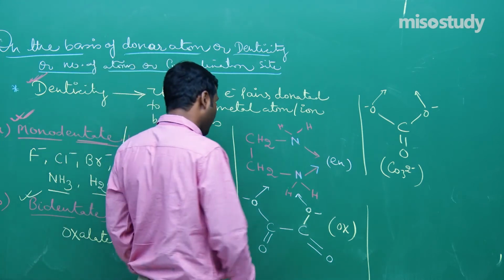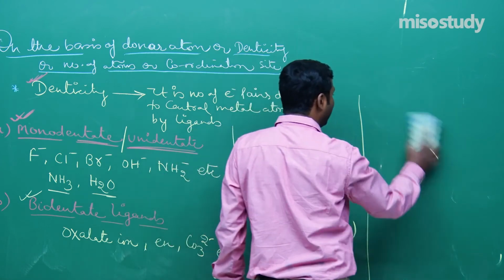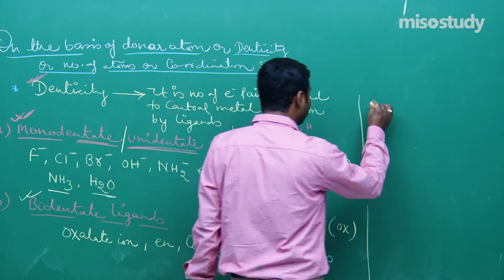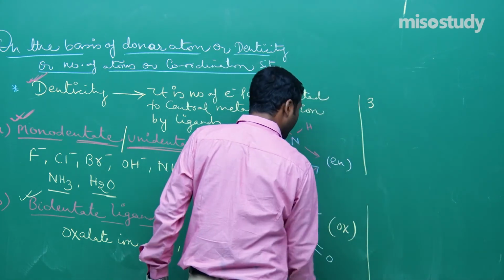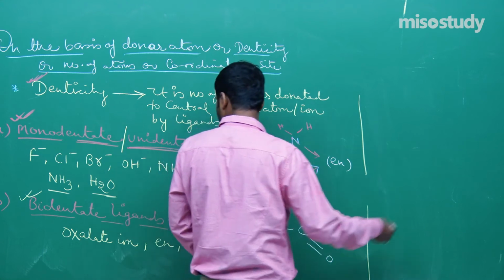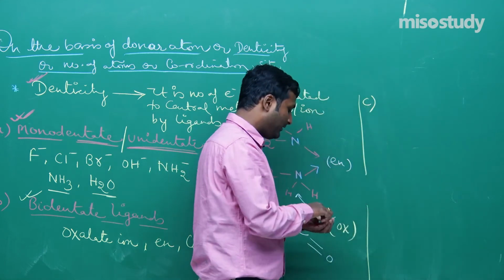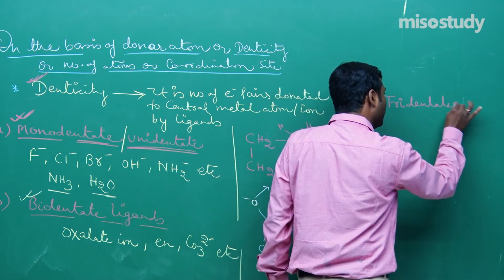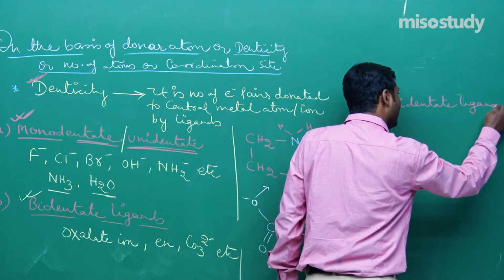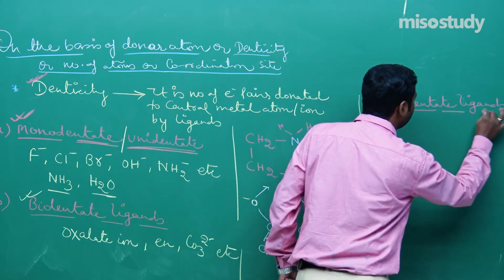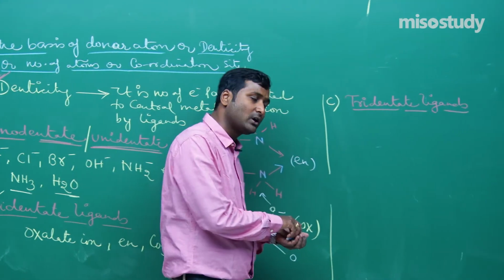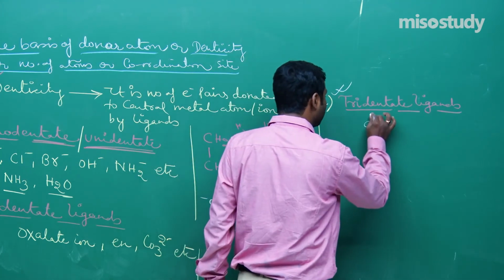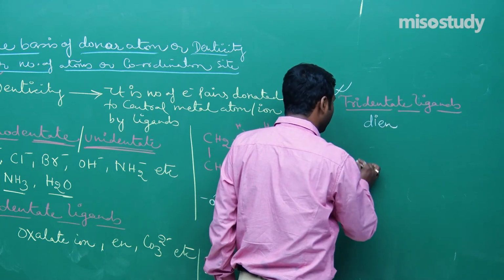Now I am going to discuss the next type, that is tridentate ligand. If the denticity is 3, if there are 3 donor atoms, then the ligands are known as tridentate ligands. For example, dien.